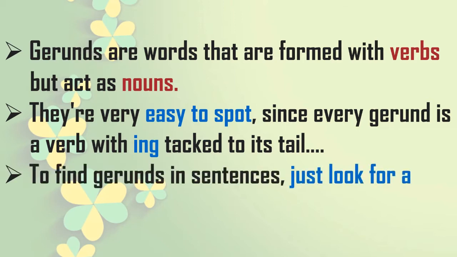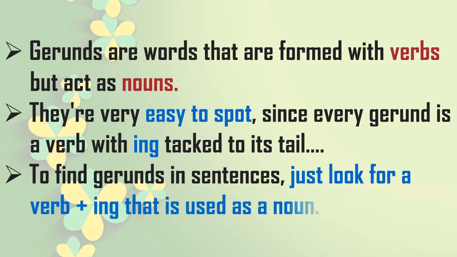To find gerunds in a sentence, just look for a verb plus ing that is used as a noun. This is the condition, that it should be used as a noun in that sentence. Now what is a noun? You have already learned that for so many years, so that is not the question. So how do we find the gerunds in sentences? You have to see that it is a verb plus ing and it is used as a noun in that sentence.